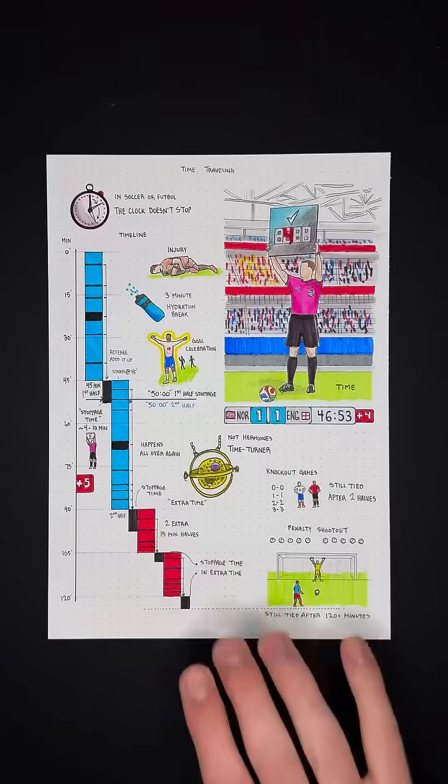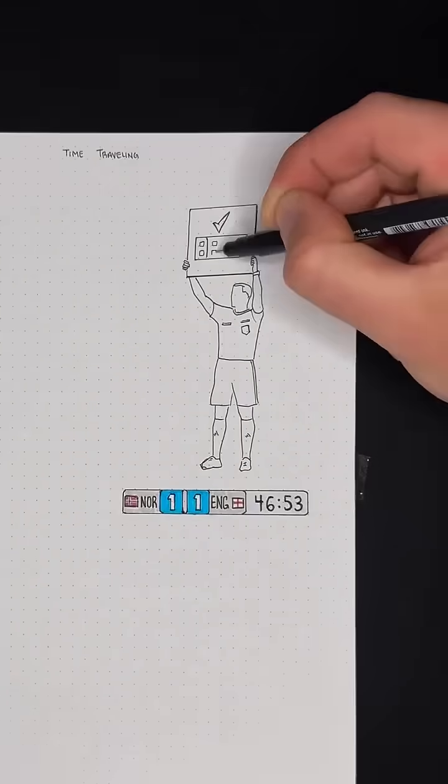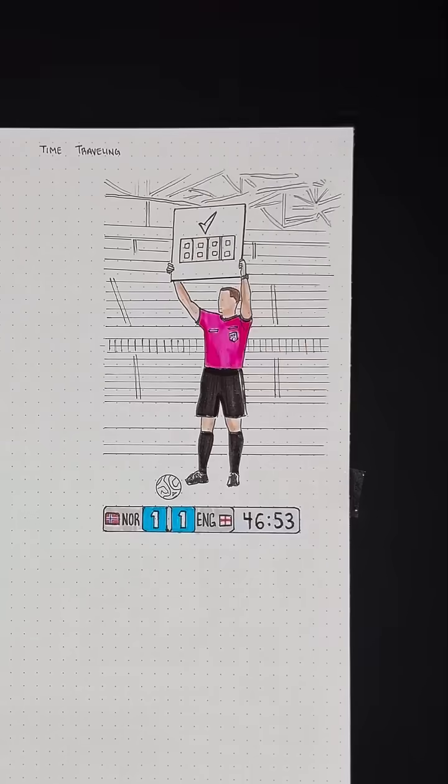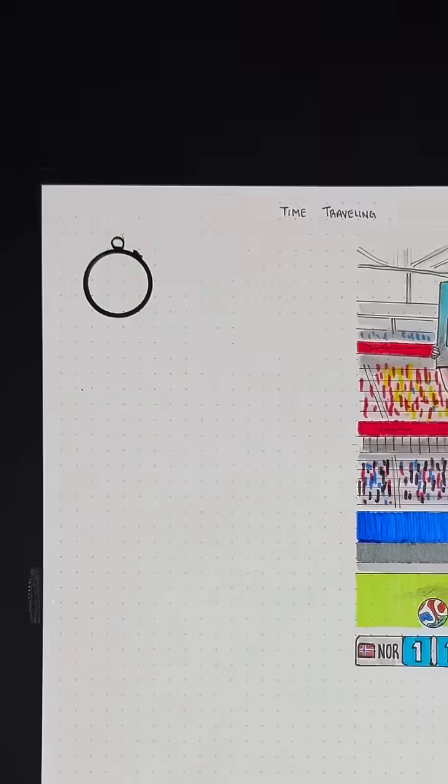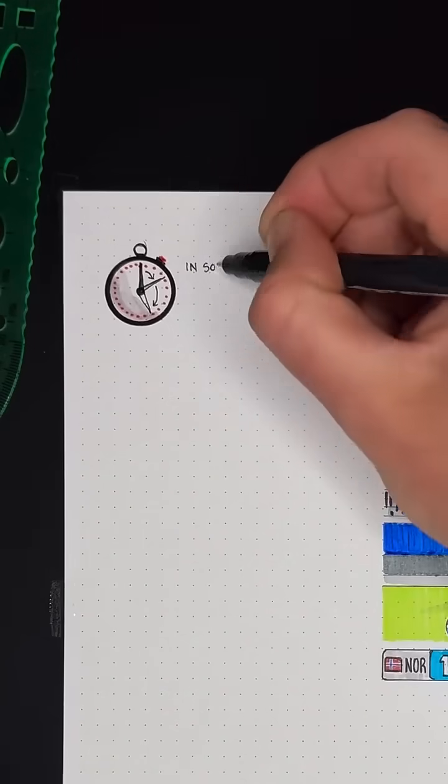In the World Cup, you may have looked at the clock and it said 46 minutes, then 25 minutes later it says the same thing. So today we're explaining how time works in soccer or football. In the game, there's a running clock that only ever stops after a half.